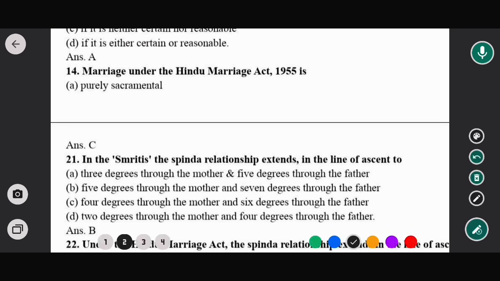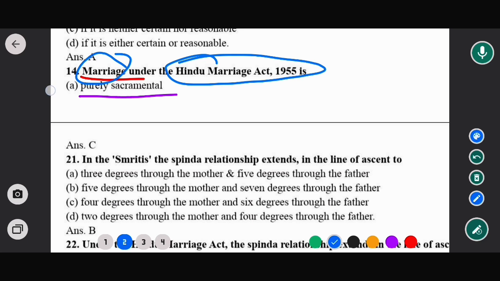Next question: marriage under the Hindu Marriage Act 1955 is purely sacramental. The other options are not given, so the correct answer would be that marriage under the Hindu Marriage Act 1955 is purely sacramental. That means a solemn pledge.